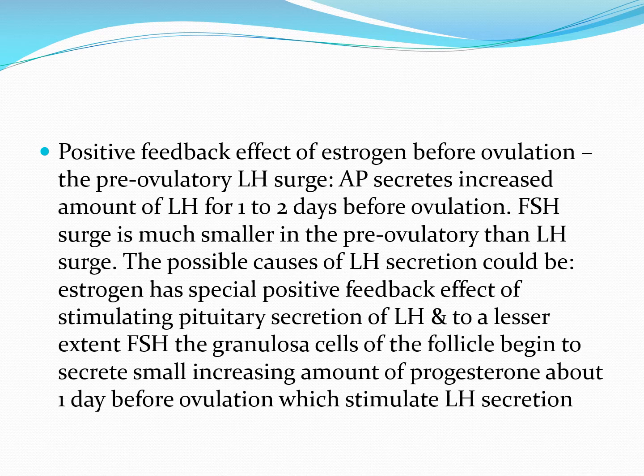In the later half of the cycle, when estrogen level is high along with the progesterone secreted from the corpus luteum, it causes a negative feedback effect. But just before the ovulation, estrogen produces a positive feedback effect on the secretion of LH and FSH.